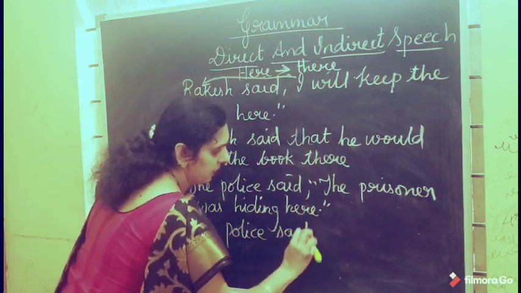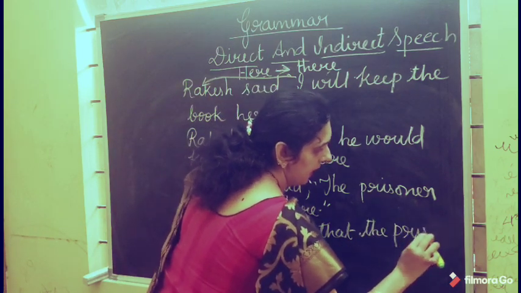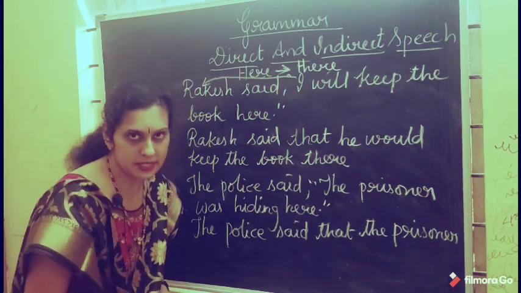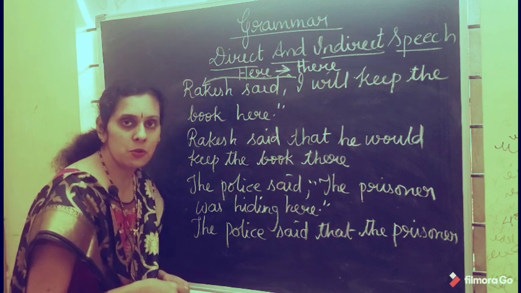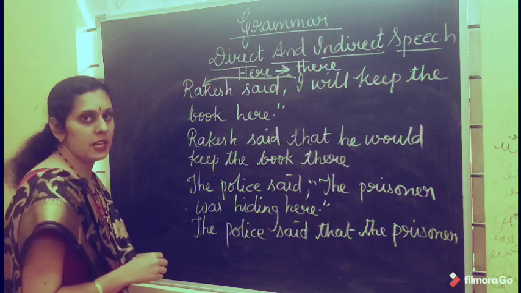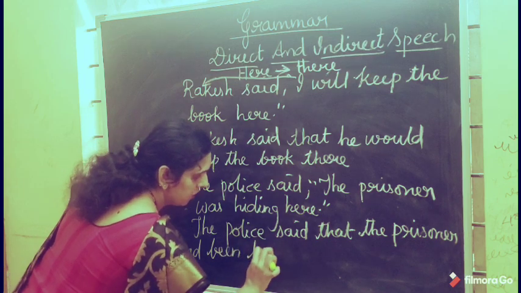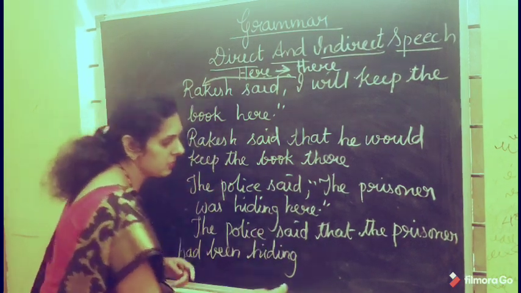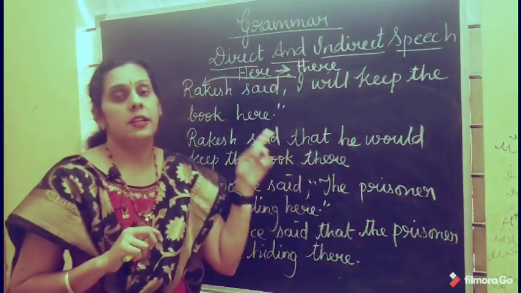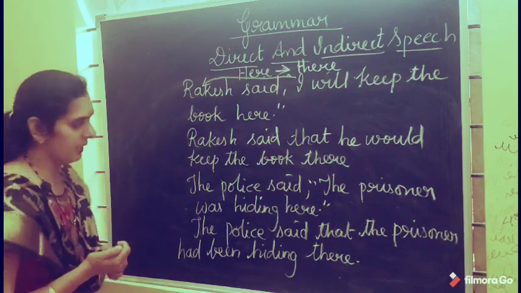The prisoner was hiding is the past continuous tense. Past continuous tense changes to past perfect continuous tense, as I explained before. How will you get it? See, had been hiding. Here changes to there. Now two rules we have learnt. What is that? Now changes to then. Here changes to there. Now let us take one more rule.